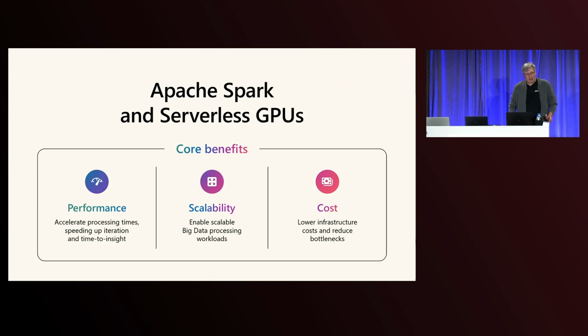Why Apache Spark and serverless GPU? It's an obvious choice because for the demo I would like to build distributed data processing, and this is a known area for Spark and serverless GPU because of the performance, scalability, and lowering infrastructure cost.